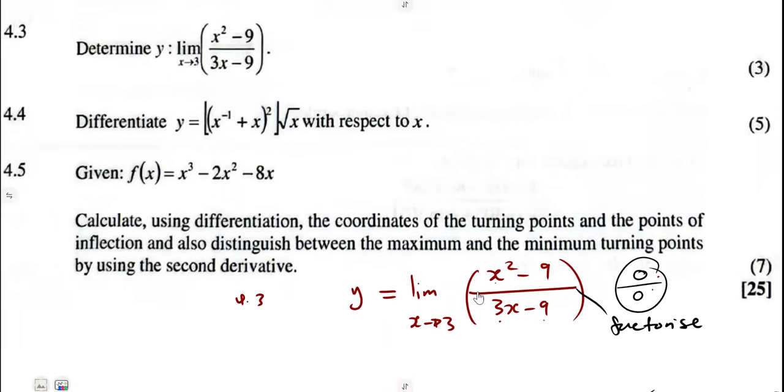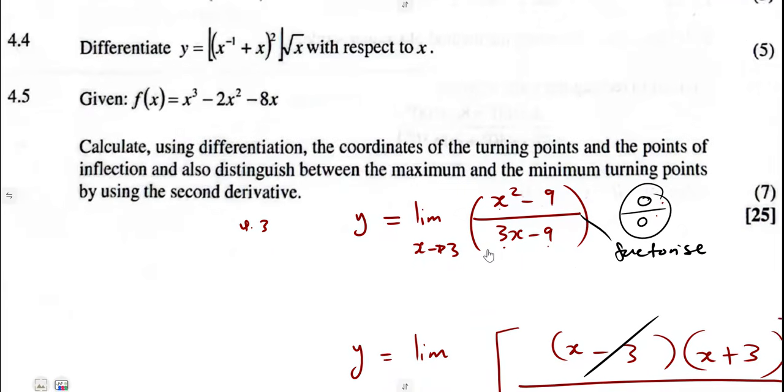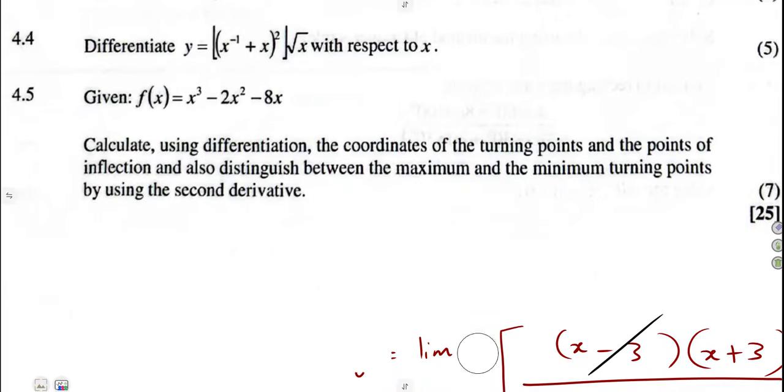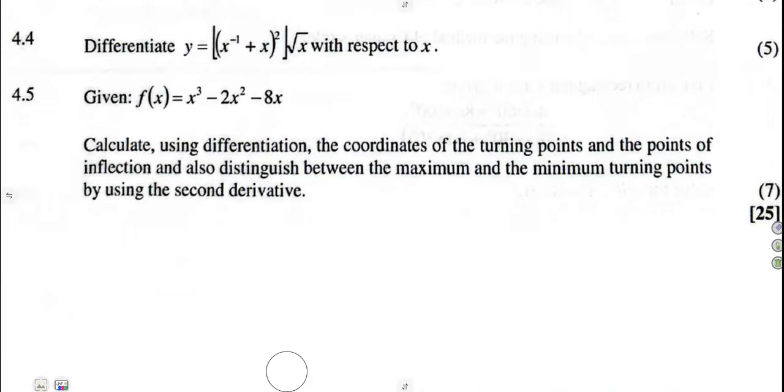All right. Then 4.4, you're asked to differentiate with respect to x, meaning to say we must differentiate properly with respect to x, where y is equal to this. All right, let us simplify first that one.